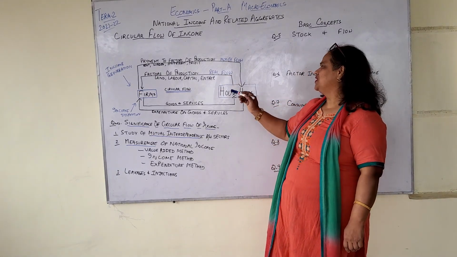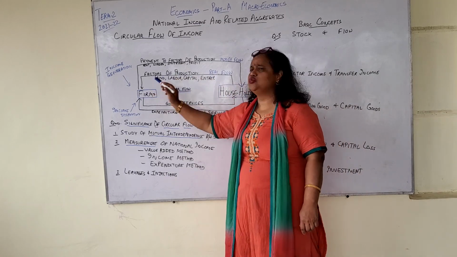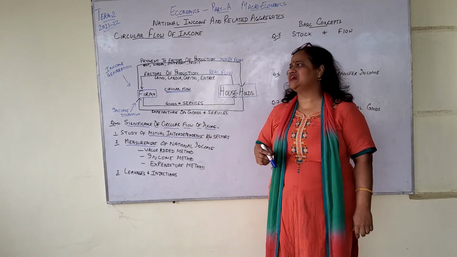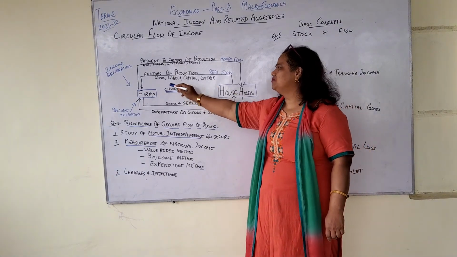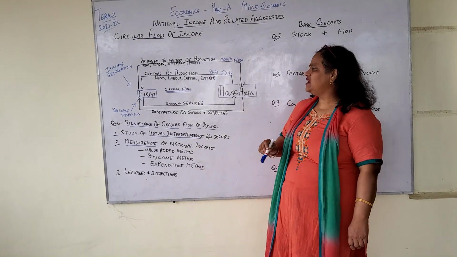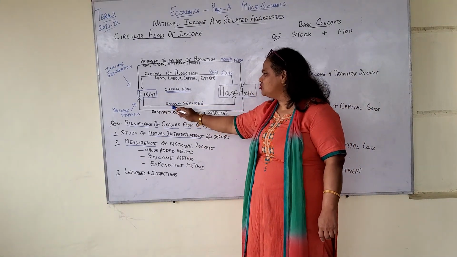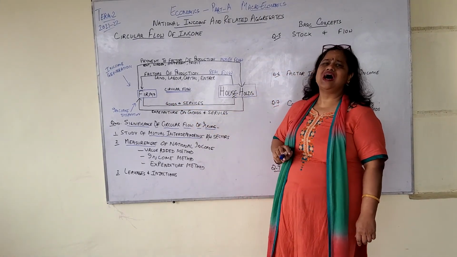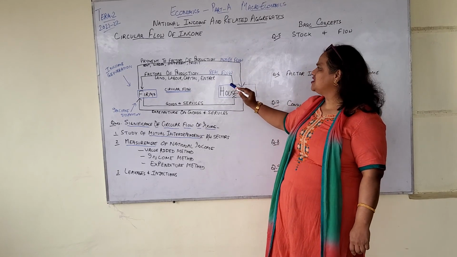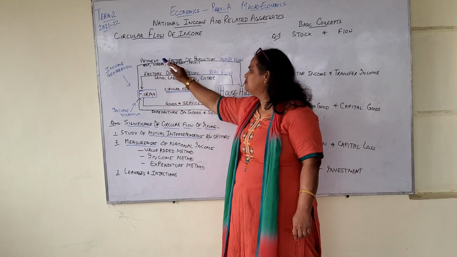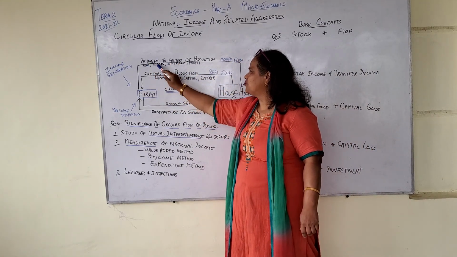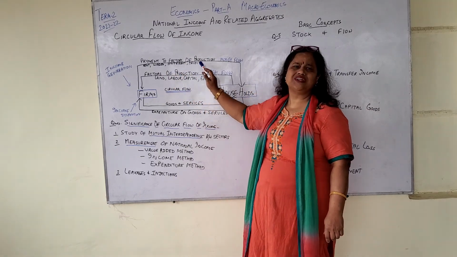The flow of factors of production from household to firm in the form of land, labor. So these are what households give to firms. They give land to the firms, labor, capital and entrepreneur. And in return the firms produce goods and services and give it to households. And then we also saw what is money flow or nominal flow. That is payment received from the firms by the households in the form of land gets rent, labor gets wages, capital gets interest, entrepreneur gets profit.